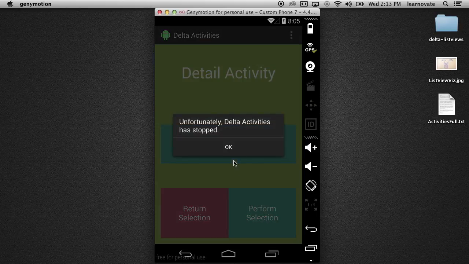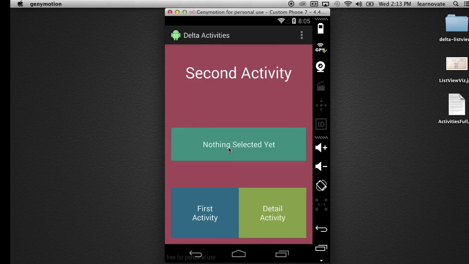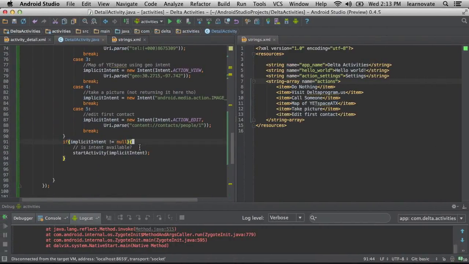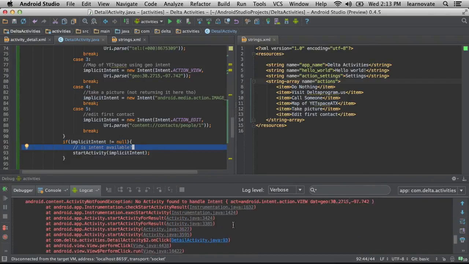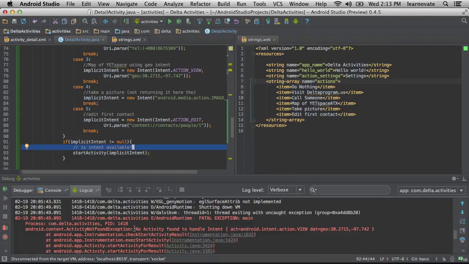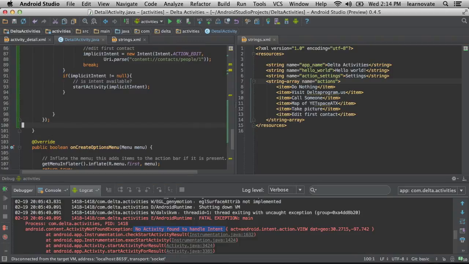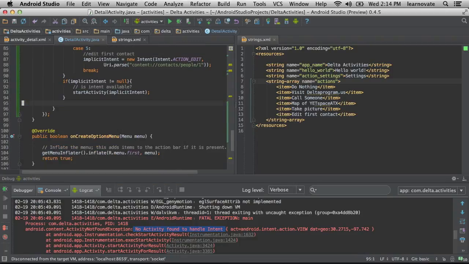Now, see, here we have an issue. Bang. The map wasn't so happy there. That's why I asked that question: is the intent available? No activity found to handle the intent. So I actually don't know why on the emulator that is. I think my formatting for the intent is correct. I think it might just not have a map application installed.